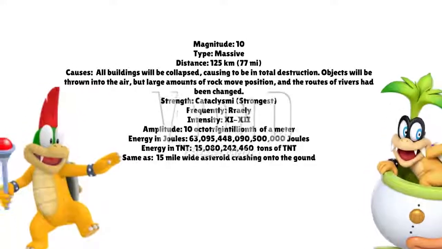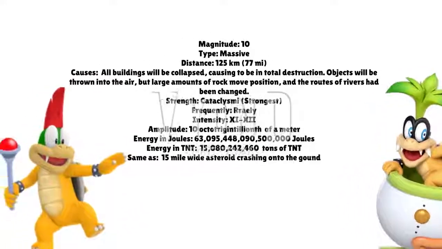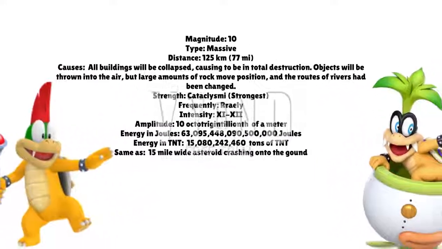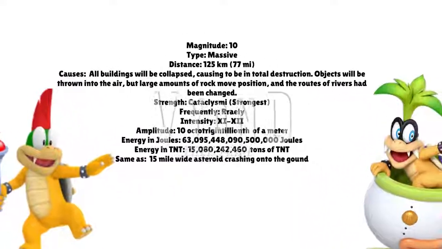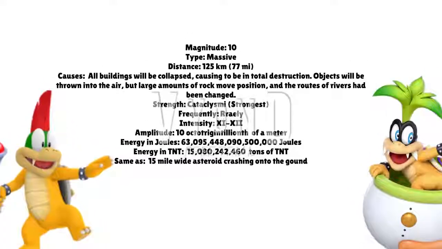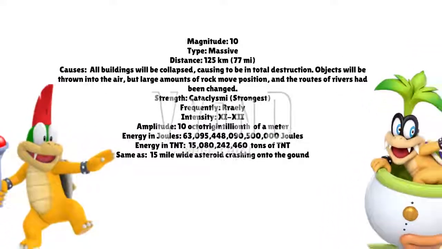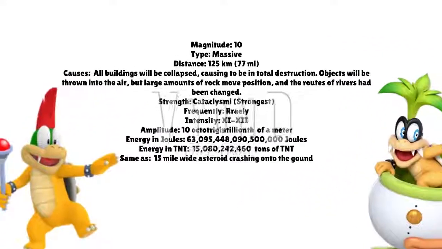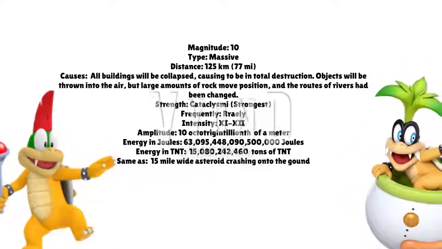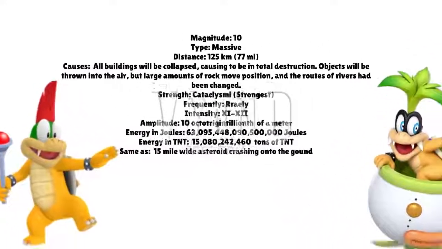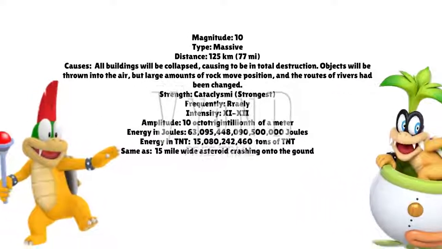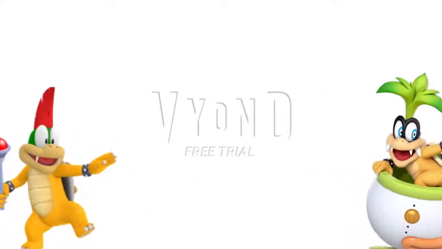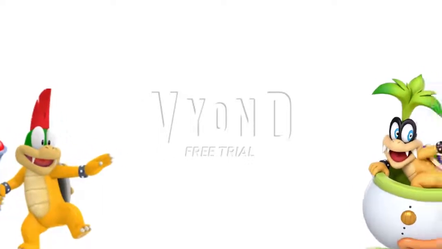A magnitude 10 earthquake would have about the same energy as 63,95,734,448,090,500,000 joules. It was equivalent to 15,80,242,460 tons of TNT. That's the same vibration as a 15-mile-wide asteroid crashing onto the ground. That was all of the different earthquake effects on each magnitude from 0 to 10.